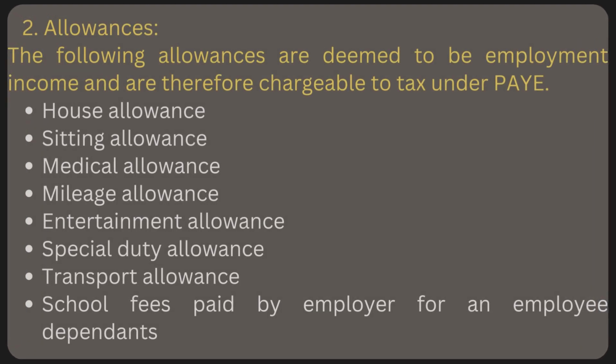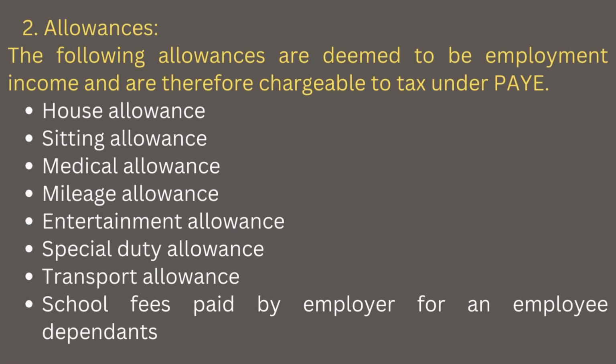Number 2 is the allowances. The following allowances are deemed to be employment income and are therefore chargeable to tax and PAYE. 1 is the housing allowance. We have the sitting allowance, medical allowance, mileage allowance, entertainment allowance, special duty allowance, transport allowance, and school fees paid by the employer for an employee's dependent.